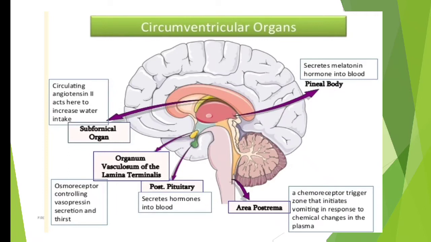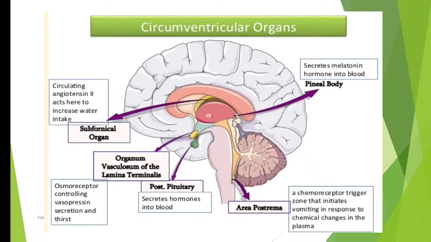So you can see over here the subfornical organ, organum vasculosum of the lamina terminalis, your pituitary, area postrema, and pineal body. So these all are the areas where the blood-brain barrier is broken. That implies the drug, either it is lipophilic or hydrophilic, can easily cross this area and enter into your blood and is likely to produce some kind of action.